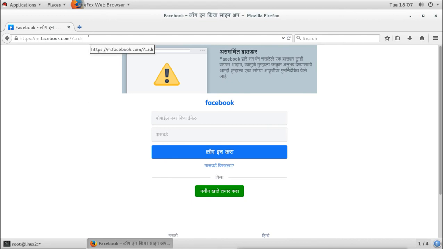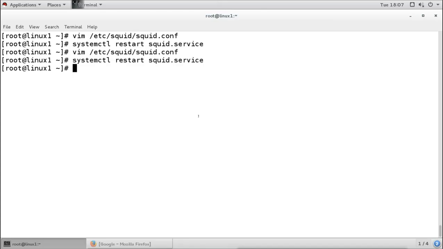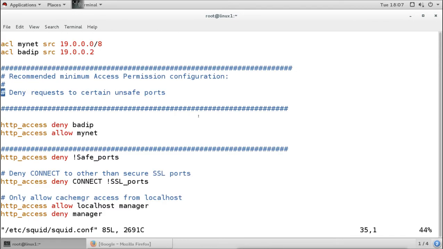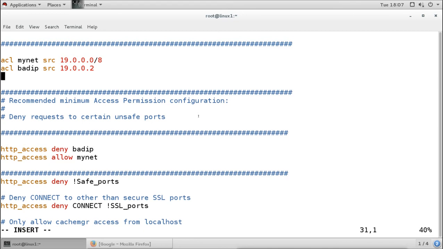So what will I do? I will create another list here under the configuration file. Under the list section, I will create a new list for the website, site1.